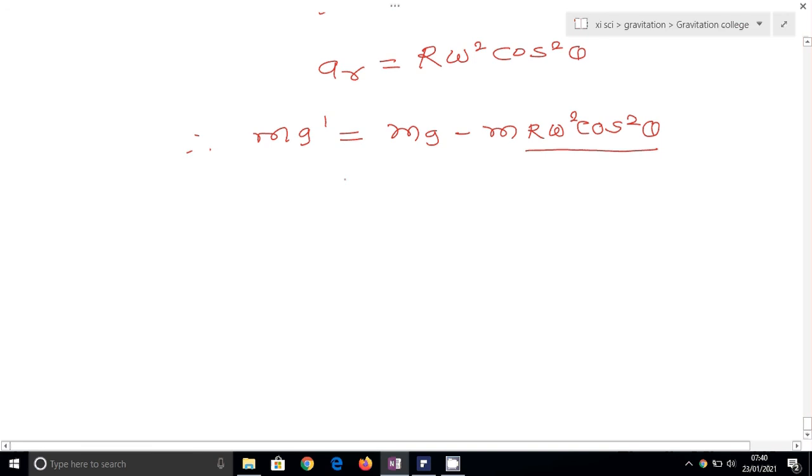So I write the effective gravitational force is equal to mg minus mr omega square cos square theta.